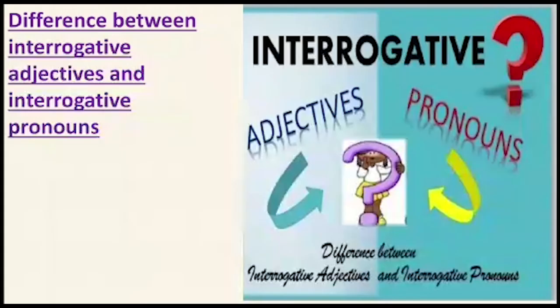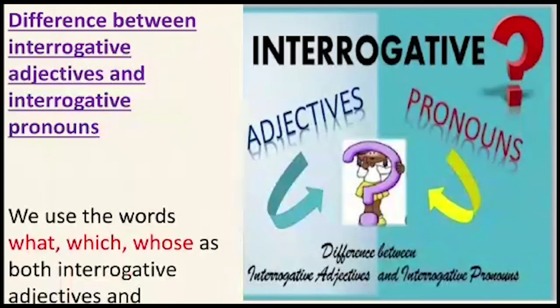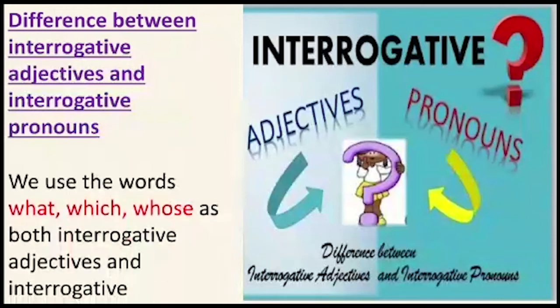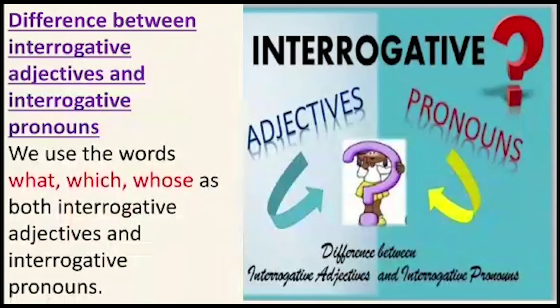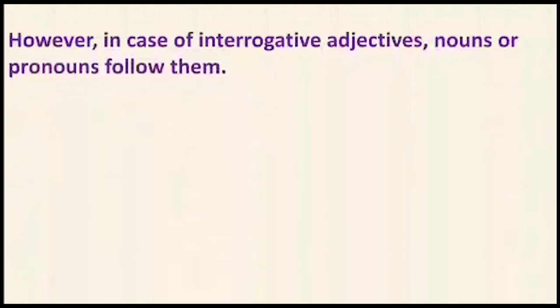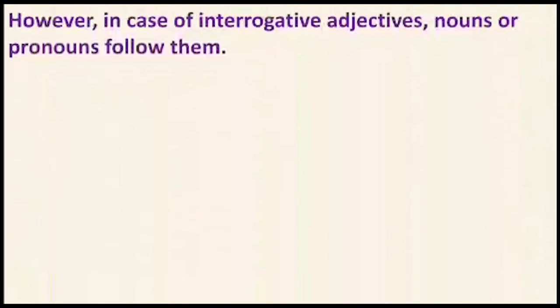Now next, difference between interrogative adjectives and interrogative pronouns. We use the words what, which, whose as both interrogative adjectives and interrogative pronouns. However, in the case of interrogative adjectives, nouns or pronouns follow them.